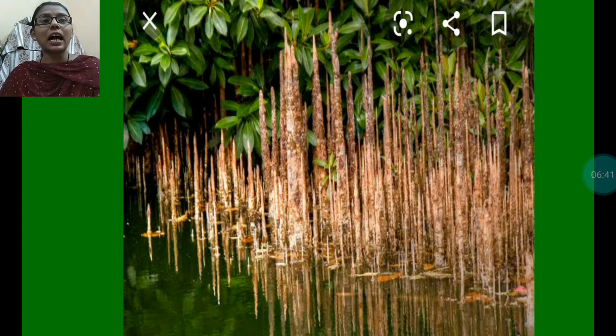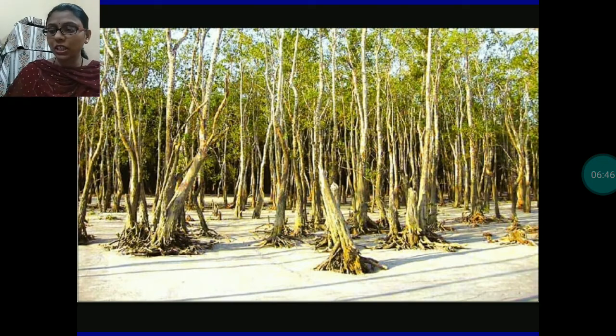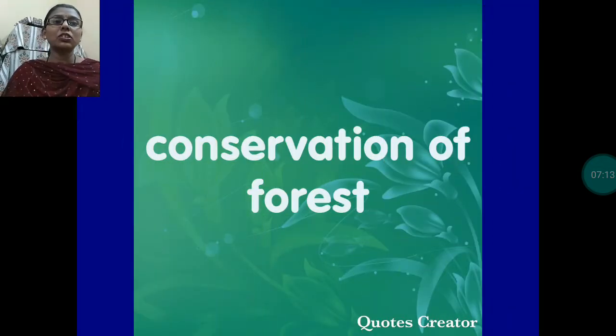These forests are famous for Sundari trees. A tree called Sundari grows in the Ganga Brahmaputra delta, which is known as the Sundarban delta. In previous classes I had taught you about the Sundarban delta, and this delta is named after these trees only, Sundari trees. This is the picture of Sundari trees, which are found in mangrove forest or tidal forest. Clear?